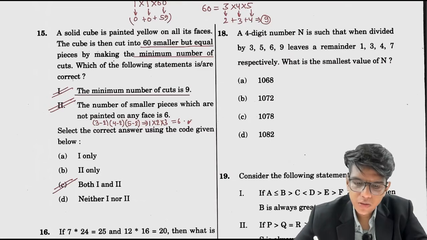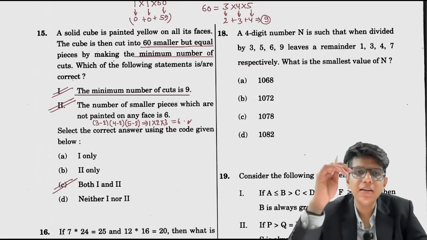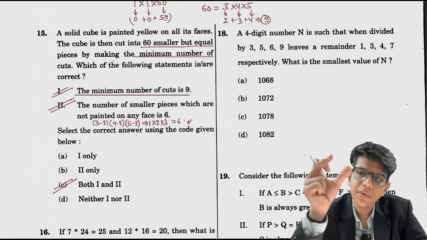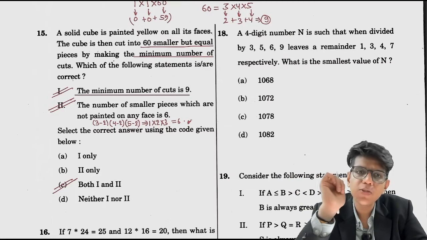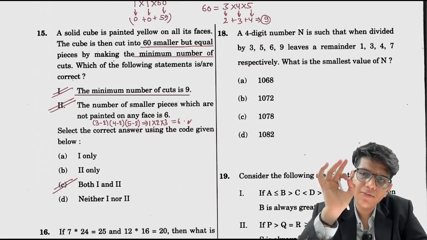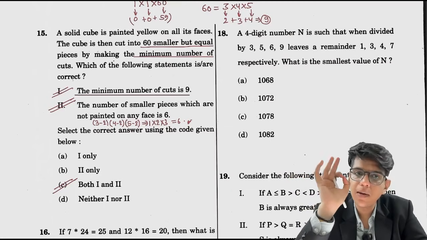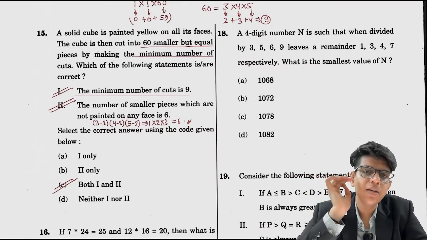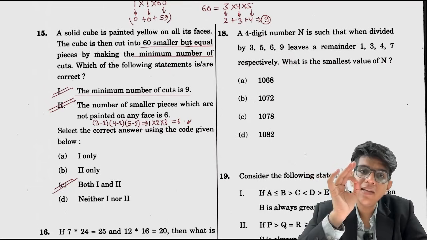This you should know कि how do I calculate the number of pieces which are hidden. Each edge में जितने पीसेज होते हैं, -2 करना पड़ता है और उसको मल्टीप्लाई करना पड़ता है. This you can only do when you understand the formula of cubes वाला, जहां पे होता है (n-2) का cube. What is n? n is the number of pieces on each edge. If you don't understand what n is in that formula, you can't use this.